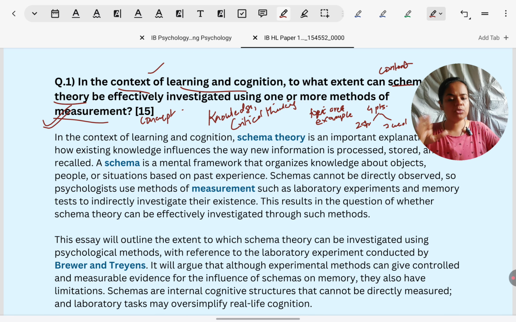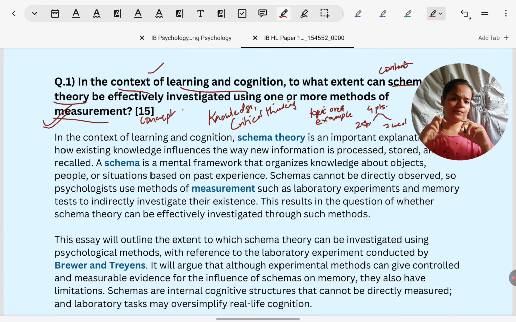What is measurement? What are the concerns relating to measurement when it comes to schema theory? See, no doubt we have to explain general concepts, but we should not be unfocused also. When it comes to measurement, so many theories are there in psychology. Each one has its own measurement issues. So we can't just keep on rambling about what general measurement issues are. When it comes to schema theory in particular, what are the measurement issues? We'll have to outline that.